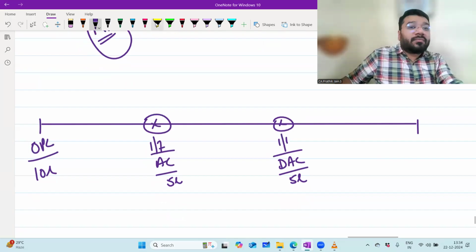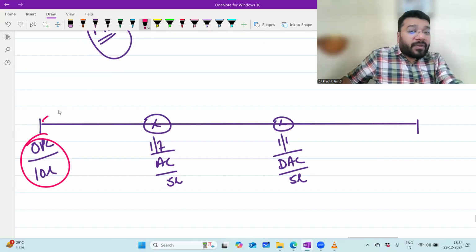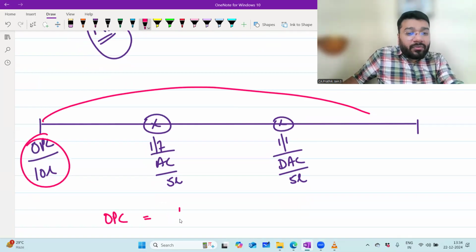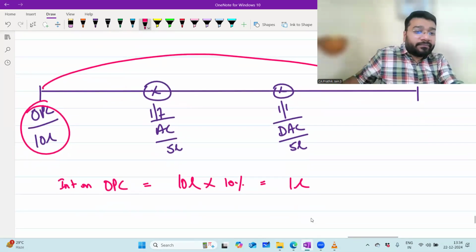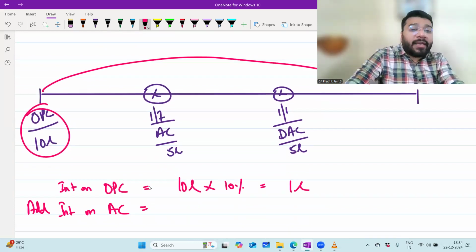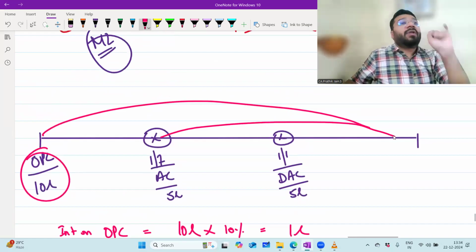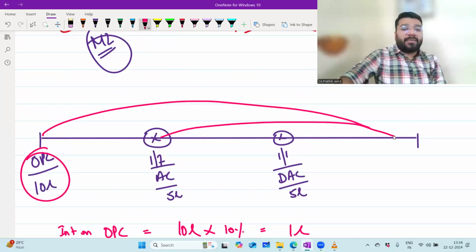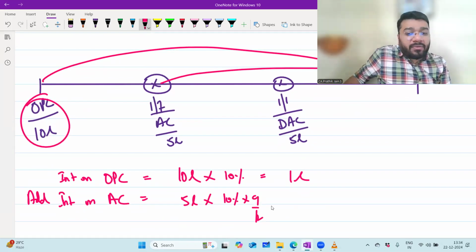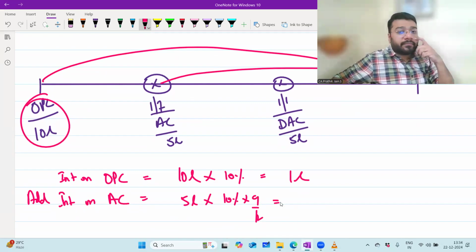If I go with method 2, what is the interest on opening capital? 10 lakh is used for the entire year, so the interest on opening capital is 10 lakh into 10%, which is 1 lakh. Add interest on additional capital. Additional capital you've used for how many months? July, August, September, October, November, December, January, February, March: 9 months. So 5 lakh into 10% into 9 by 12. How much? Use your calculator, please. 5 lakh into 10% is 50,000. 50,000 into 9 by 12.